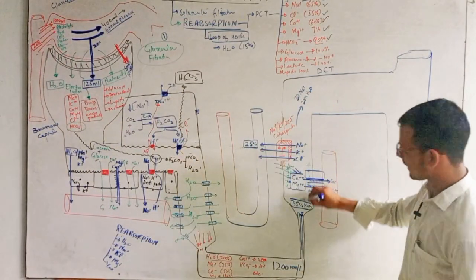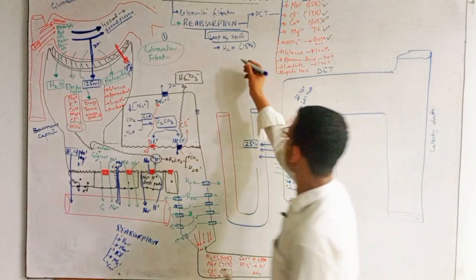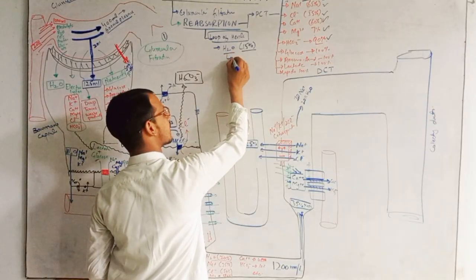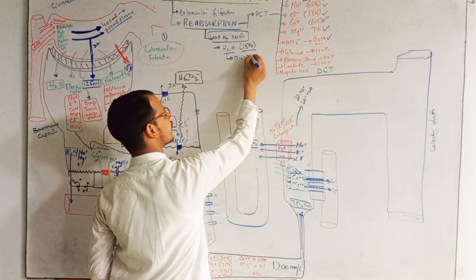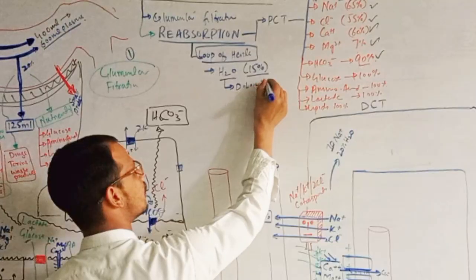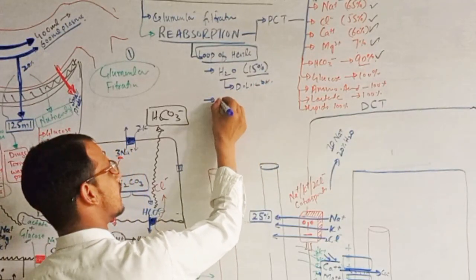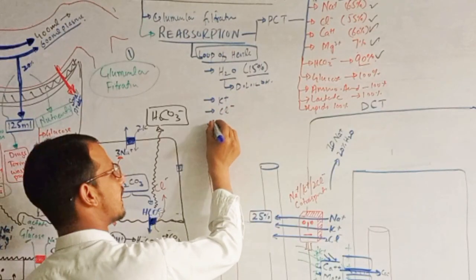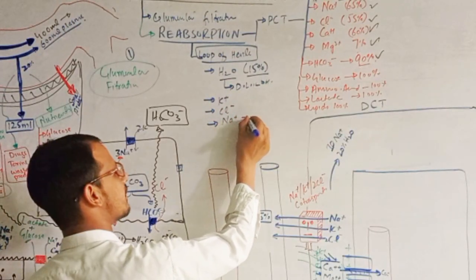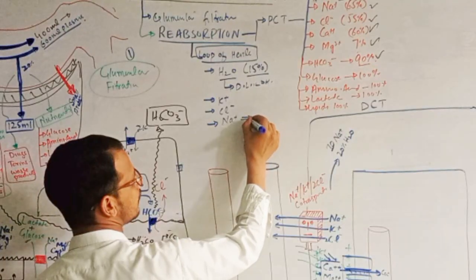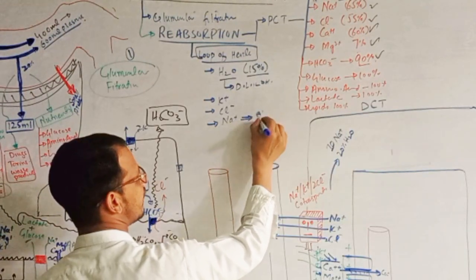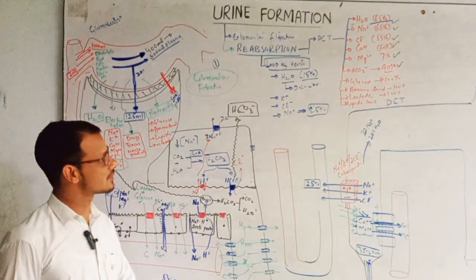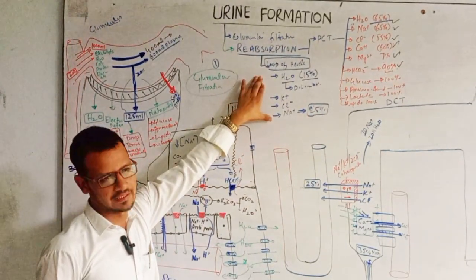Now this is the process that occurs in loop of Henle. In loop of Henle we have reabsorption of water which is 15%, but this reabsorption occurs in the descending limb of loop of Henle. The second thing, potassium is also reabsorbing. Third thing, chloride is also reabsorbing, and sodium is also reabsorbing, which is about 25%. Right? These are the reabsorption processes that occur in loop of Henle.